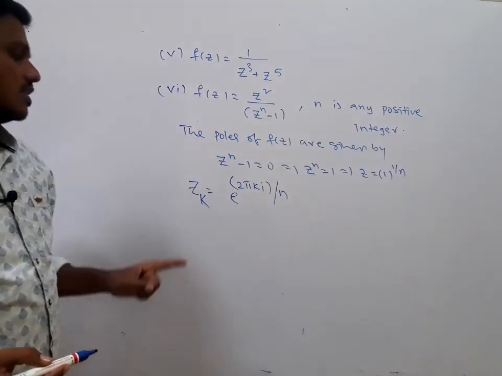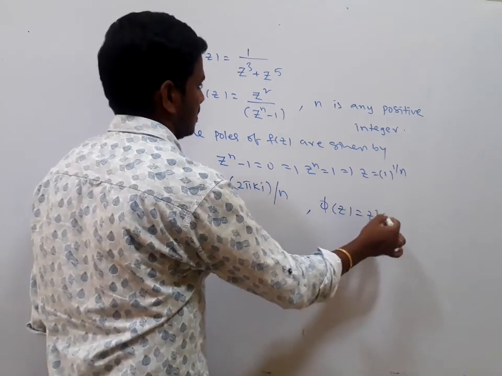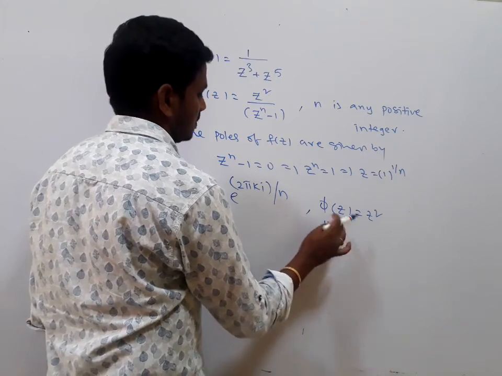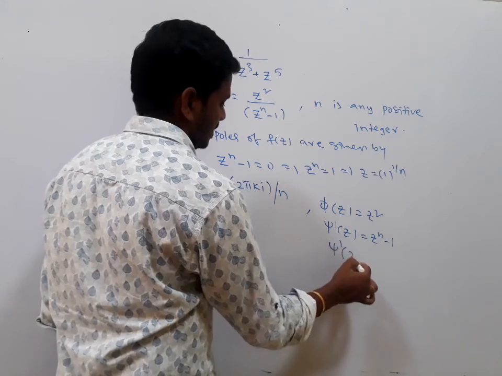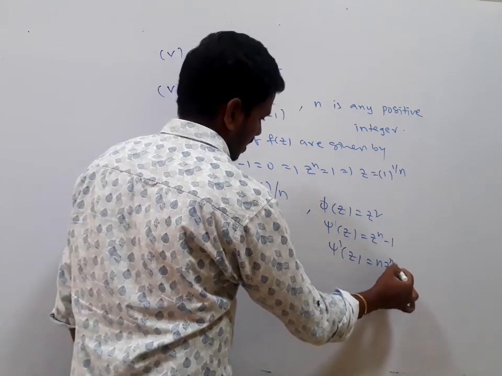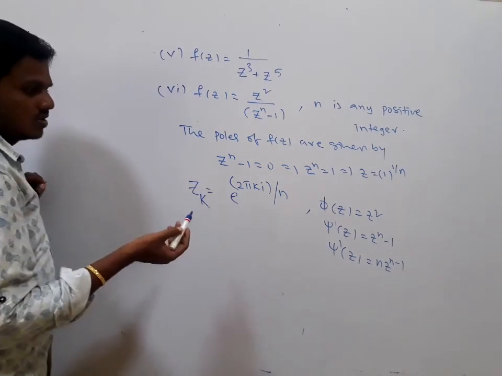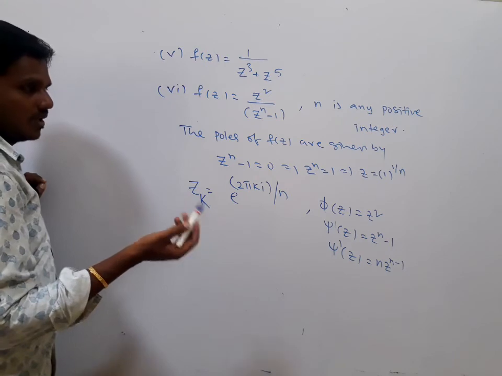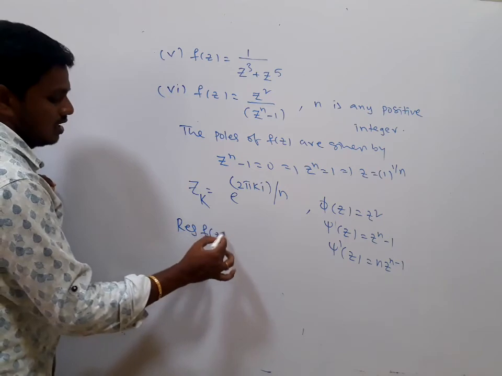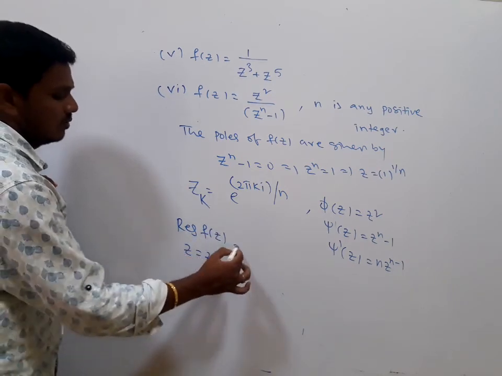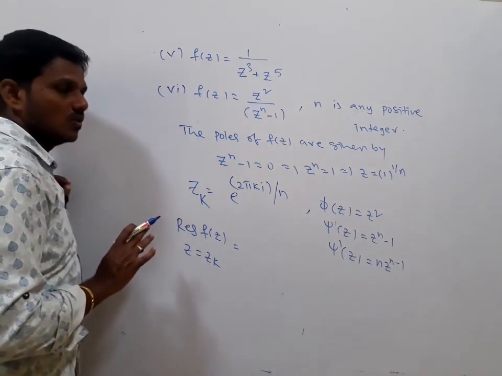Phi of z is equal to z square, psi of z is equal to z to the power of n minus 1, psi dash of z is equal to n z to the power of n minus 1. Alright, these are simple poles: k equal to 0 gives one pole, k equal to plus 1, minus 1 and so on. So the residue of f of z at z equal to zk, with more than one simple pole, which is the reason I am finding the general residue.